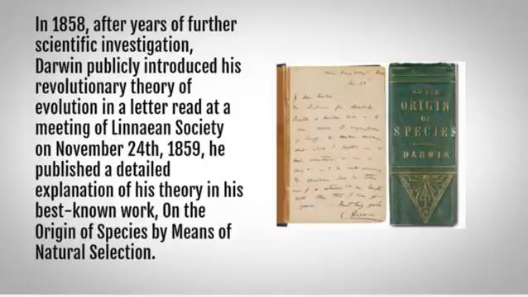In 1858, after years of further scientific investigation, he publicly introduced his revolutionary theory of evolution in a letter read at the meeting of the Linnean Society. On November 24, 1859, he published a detailed explanation of his theory, his best-known work.